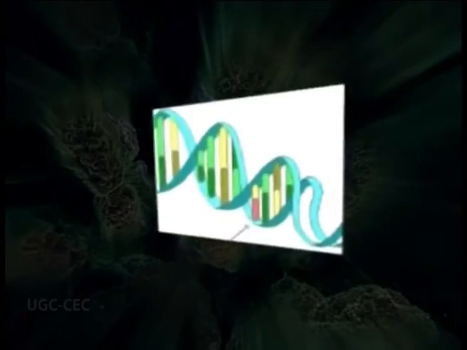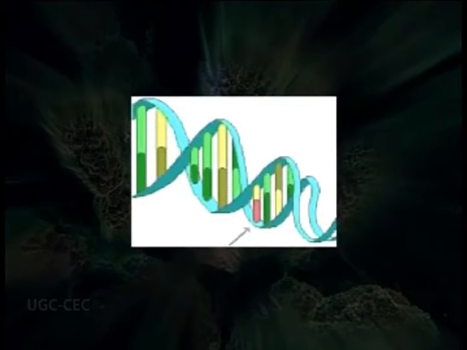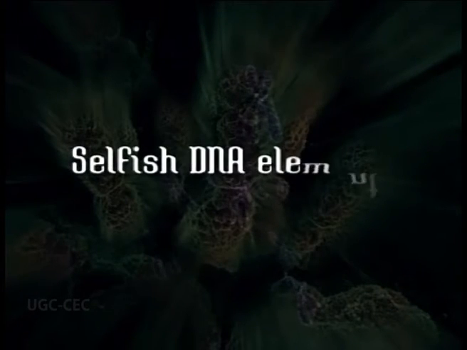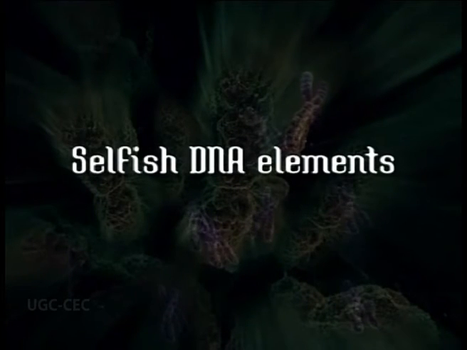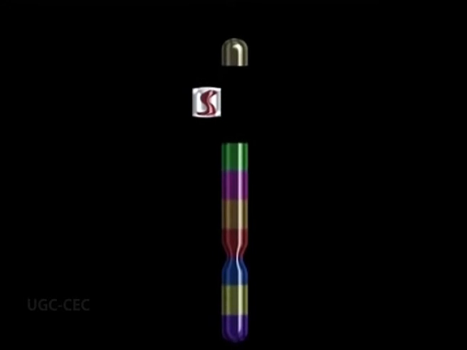This breakage can also occur with the help of transposable elements. Transposable elements are small DNA elements, we call them selfish DNA elements, which have the ability to move from one chromosomal part to another part, and during their movement they cause breaks to insert themselves within the chromosomes.